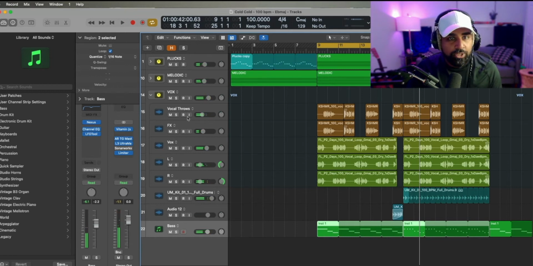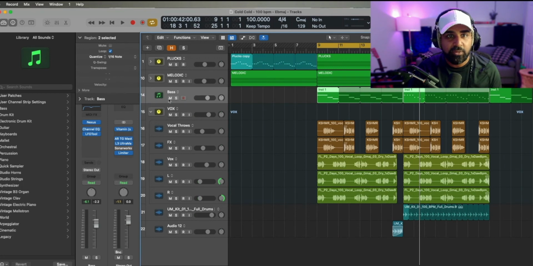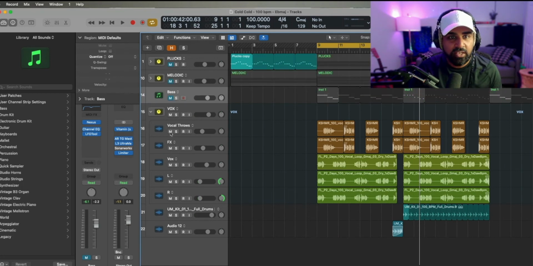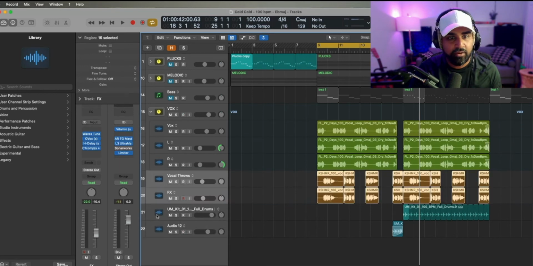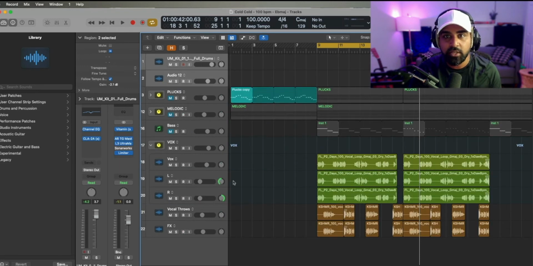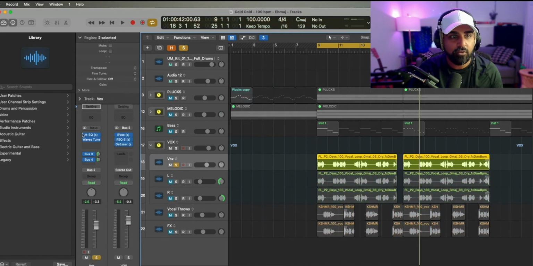All right, so you can see that all these vocal plugins are literally off of Splice. So let me go ahead and literally just, so these two are the effects. I'm going to bring them down right here. Let's move the drums up as well. And then what we're going to do is mute the throws, mute the effect, mute the left and right, and let's play the dry vocal by itself without any kind of effect.